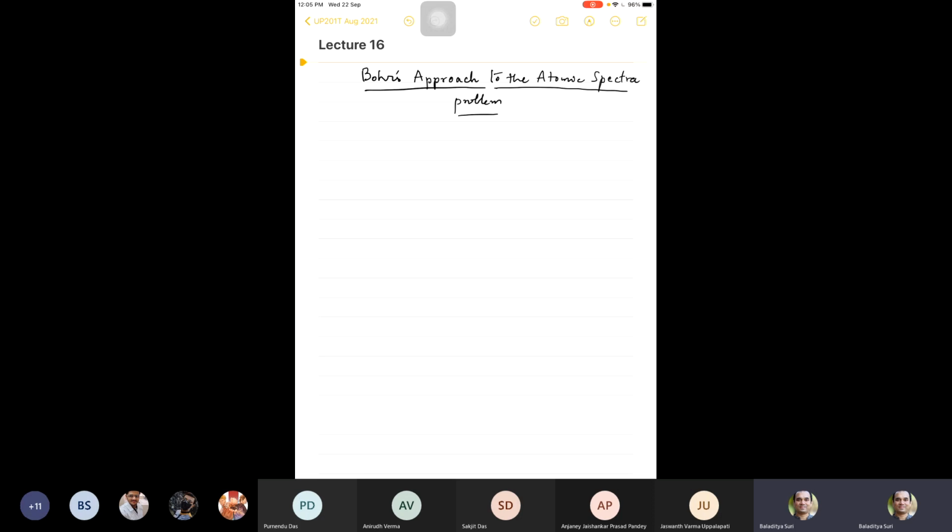The other model was by Nagaoka, which was also confirmed as the correct model of the atom by Geiger and Marsden's experiments and Rutherford's theoretical calculations. So this is the model that was proven to be the actual model, and this one has a central extremely tiny volume which has a positive charge, and the electrons are around this positive charge.